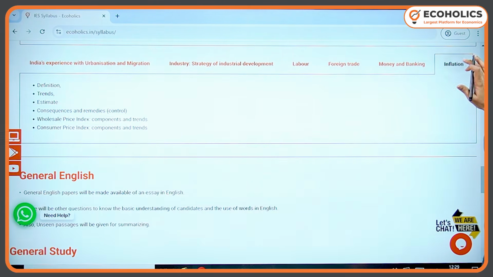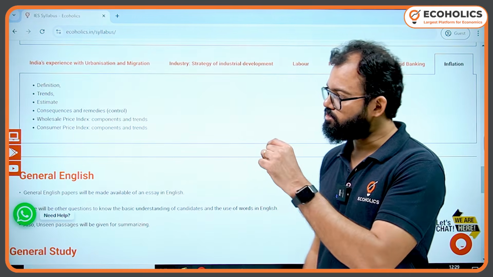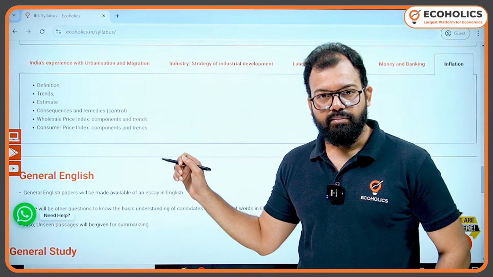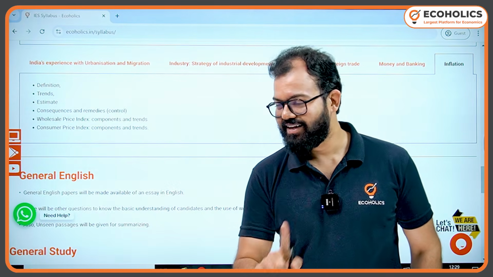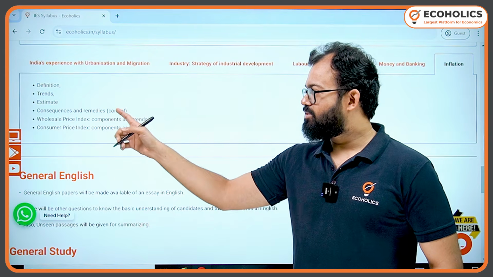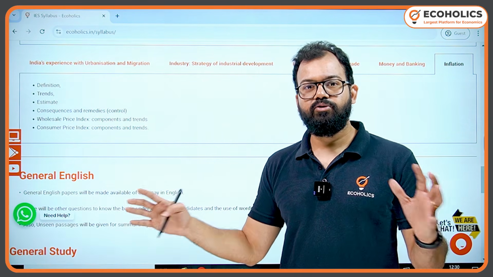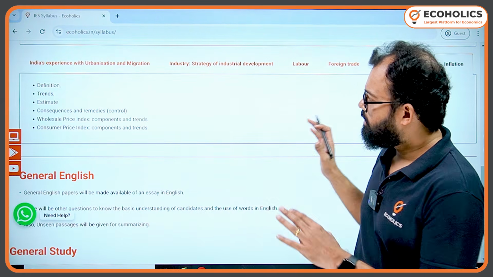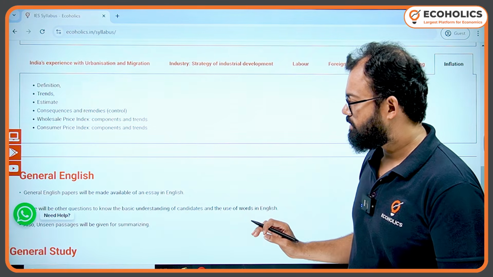And then we have the last option, which is inflation. That is the 11th part of this paper, Indian economy. Inflation is a very, very easy chapter. You can actually prepare that in one day as well. WPI, CPI, consequences, remedy, trends, estimate, and definition. And then you link with current affairs. These are the things for general economics 1, 2, 3 and Indian economics.